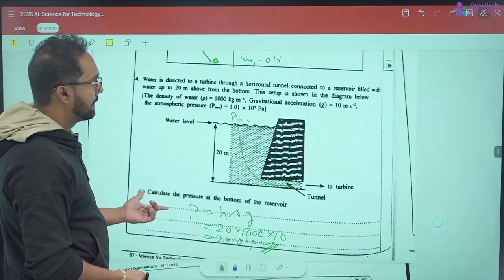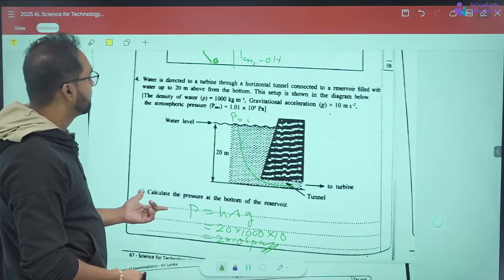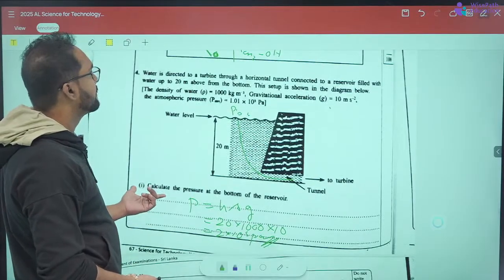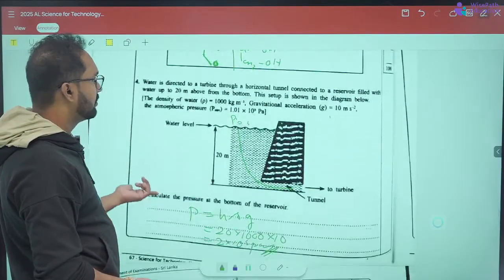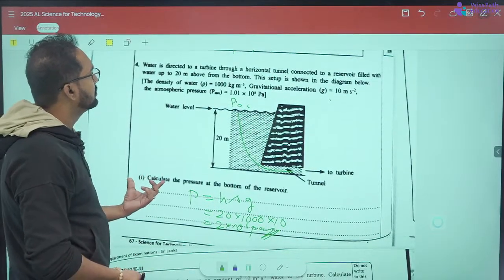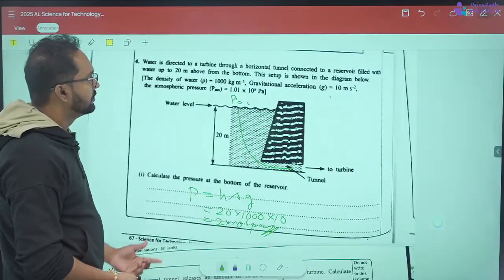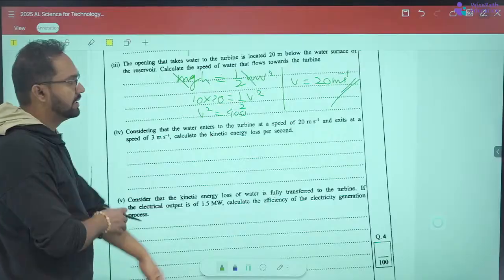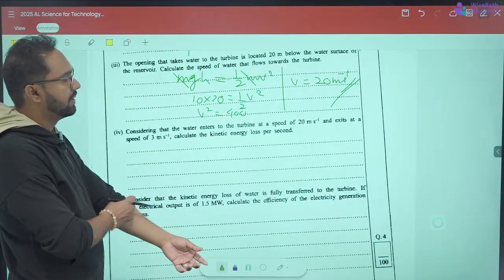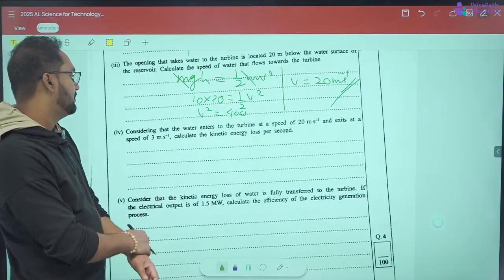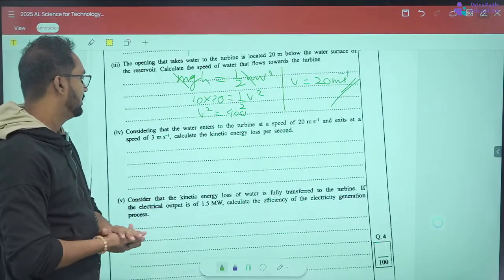No, we calculated in the top one, right? No, we don't know the per second mass. So what can I do? The question is asking, consider that the water enters the turbine at a speed of 20 meters per second and exits at a speed of 3 meters per second.